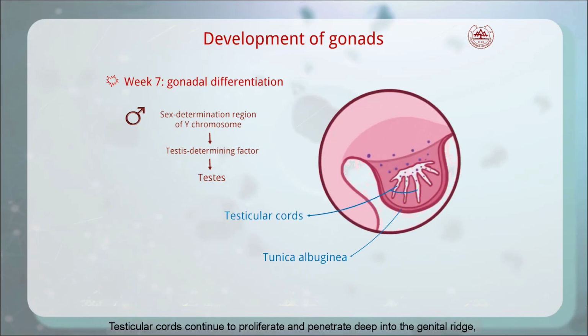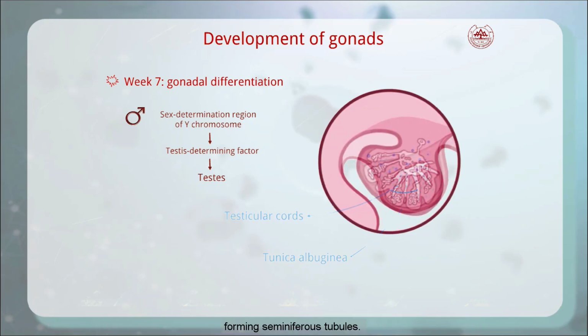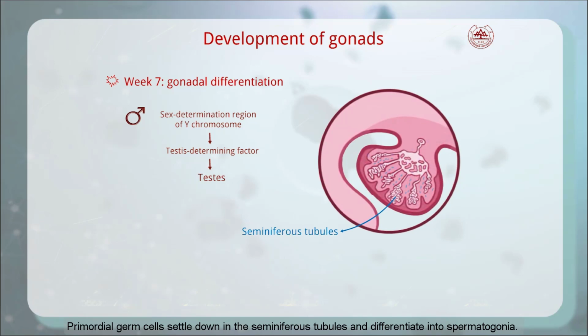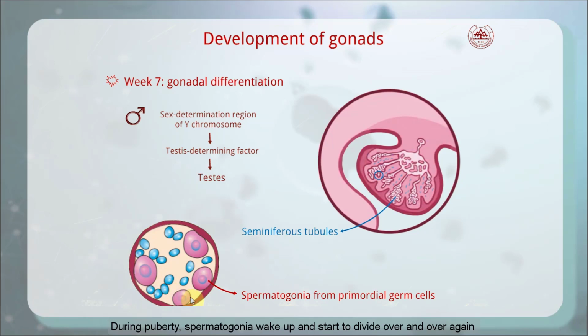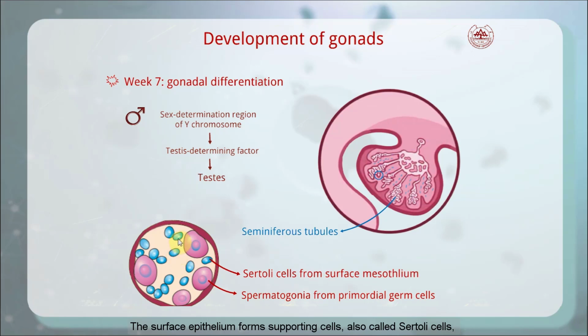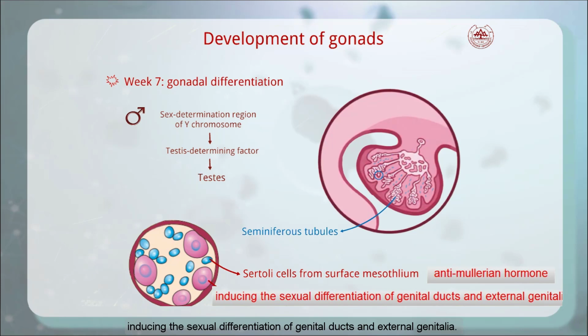Testicular cords continue to proliferate and penetrate deep into the genital ridge, forming seminiferous tubules. Primordial germ cells settle down in the seminiferous tubules and differentiate into spermatogonia. During puberty, spermatogonia wake up and start to divide over and over again to give rise to sperms, the male gametes. The surface epithelium forms supporting cells, also called Sertoli cells, which secrete anti-Mullerian hormone, inducing the sexual differentiation of genital ducts and external genitalia.